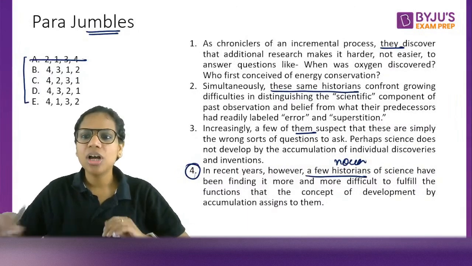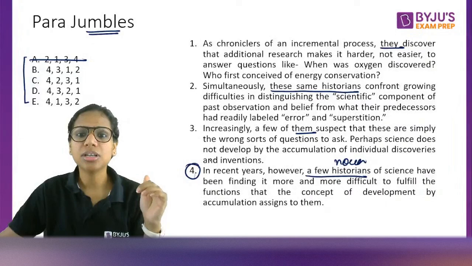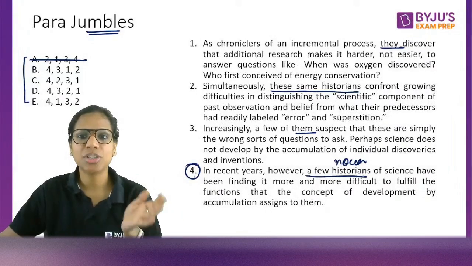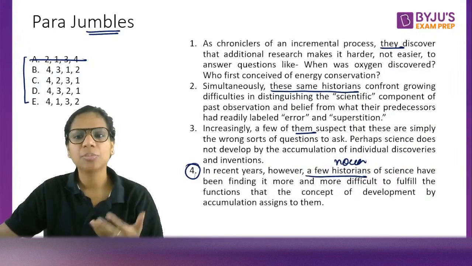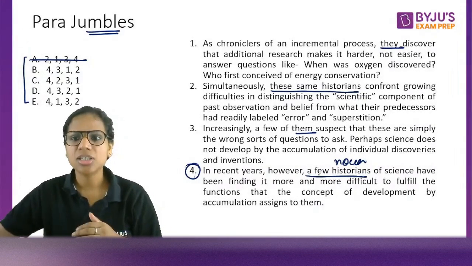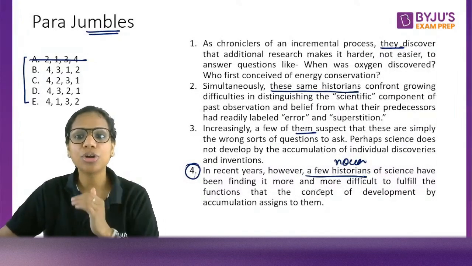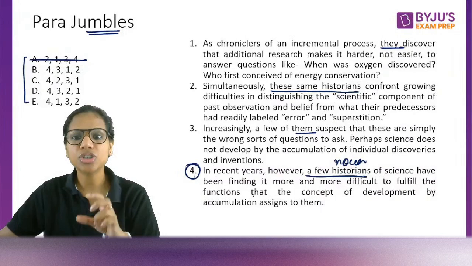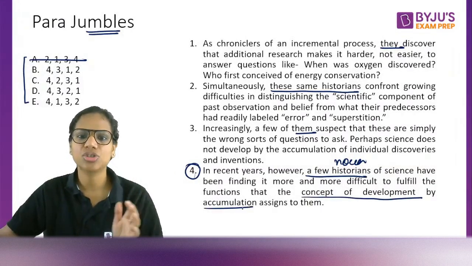Okay. Now, what is the problem here? It's not that I can solve the entire question just by looking at the initial few words. While they do help me, I can't solve the entire question through that. So, in recent years, however, a few historians of science have been finding it more and more difficult to fulfill the functions that the concept of development by accumulation assigns to them.